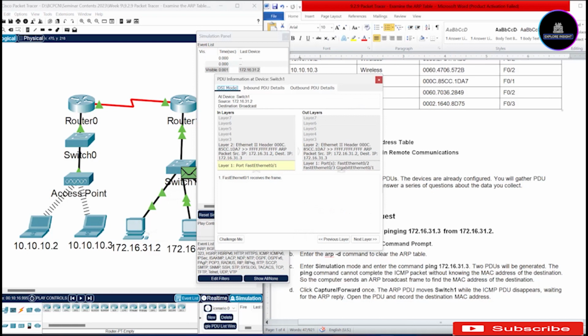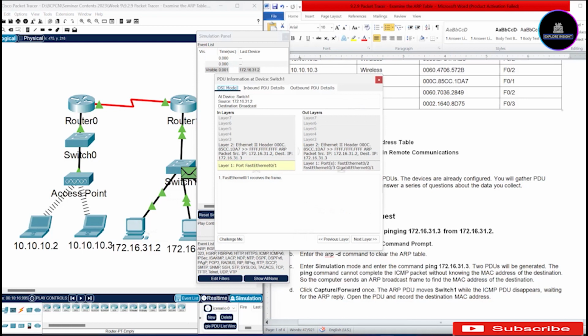Now, if you have watched my previous videos, I've taken time to explain these in layers and out layers. But if you're just joining for the first time, I'll try to explain that. If you feel you're not interested in this information, you can just move forward in the video.